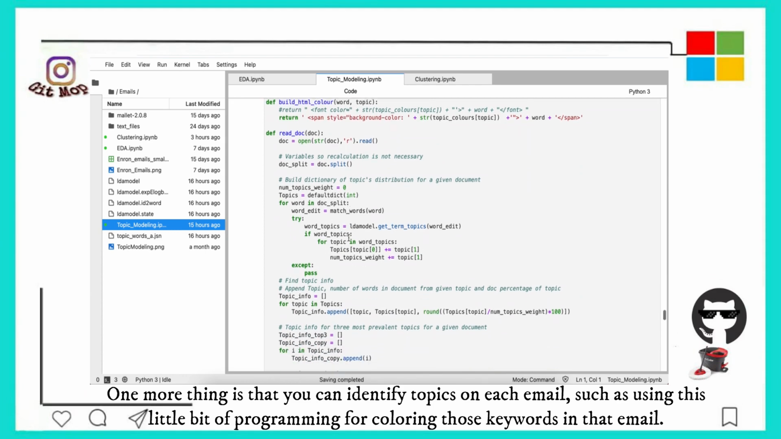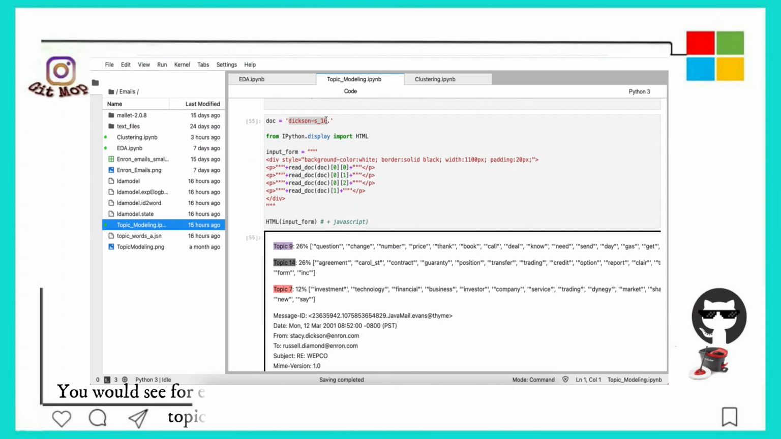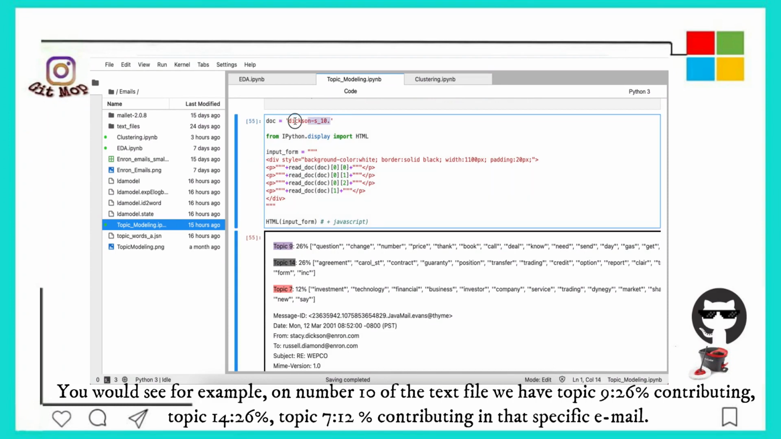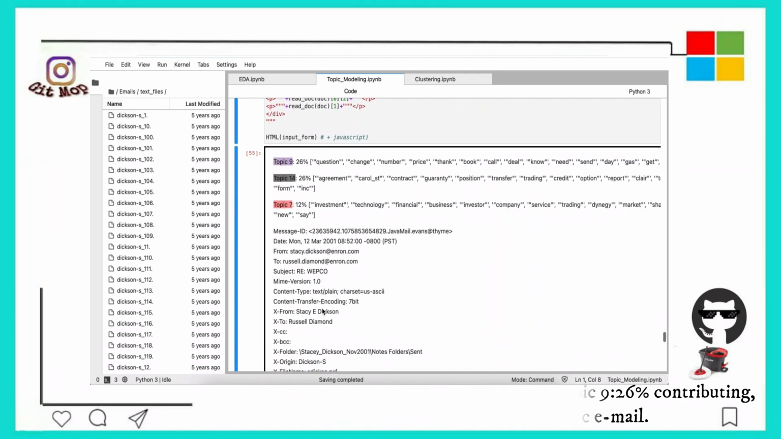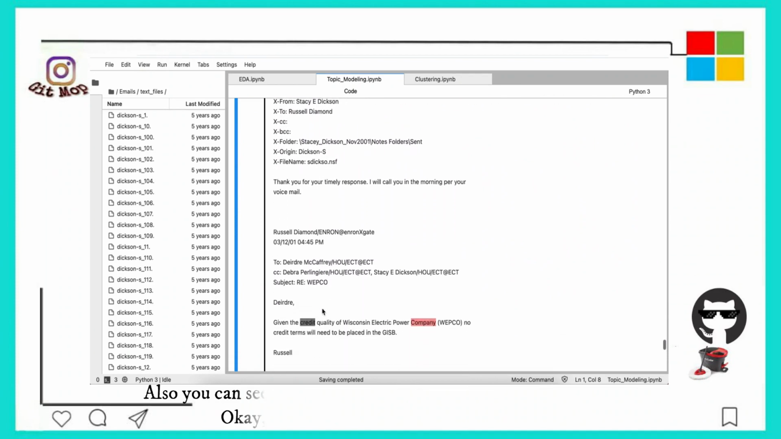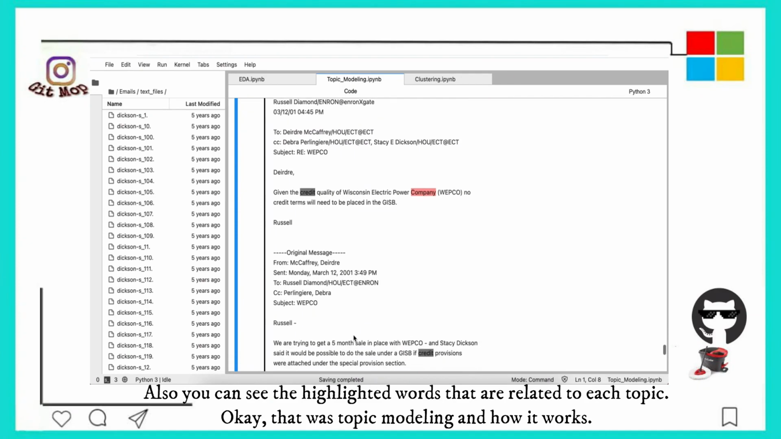One more thing is that you can identify topics in each email, using a little bit of programming for coloring those keywords in that email. You would see, for example, on number 10 of the text file, we have topic 9, 26% contributing, topic 14, 26%, topic 7, 12% contributing in that specific email. And also you can see the highlighted words that are related to each topic.